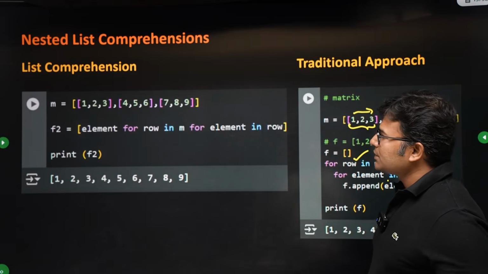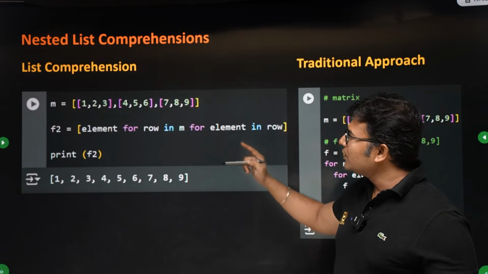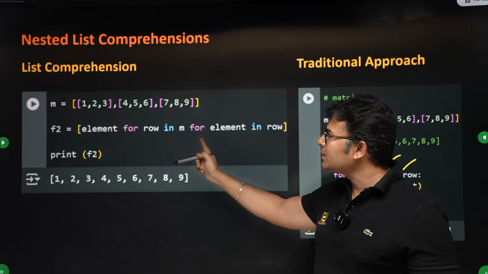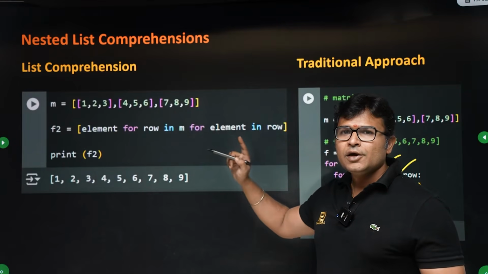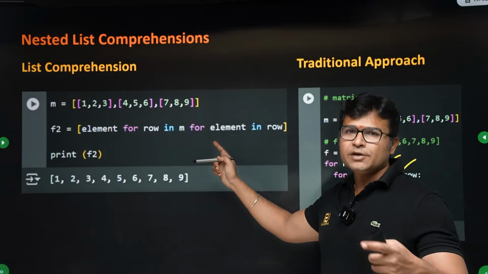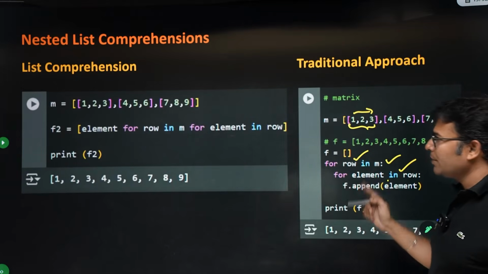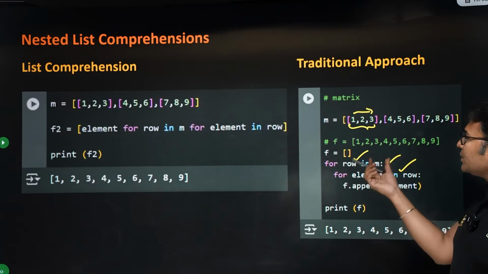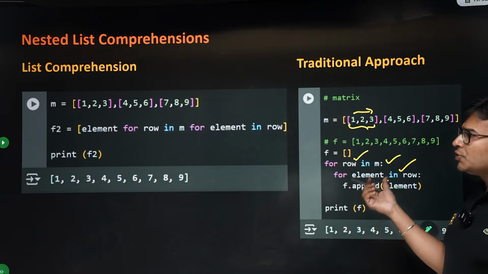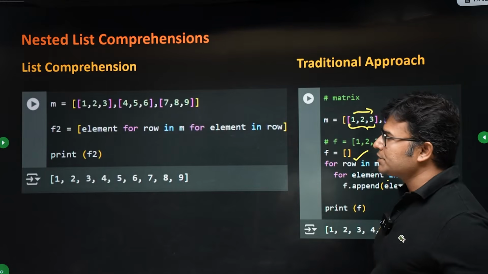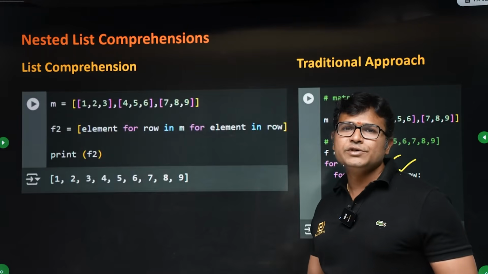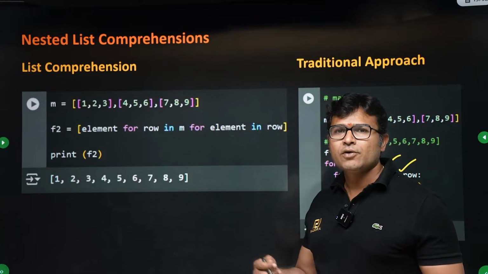But using list comprehension, you can write it in a simple way. Now the question is, is this difficult? If it is difficult, don't use it in your programming. It is not compulsory to use comprehension in your programming unless they ask you in the interview. Stick to the traditional method if it is very difficult for you to write the comprehension. The traditional method is straightforward and easy to understand. This is a little bit difficult to understand, but in the interviews they will ask such questions, right? So don't use it in your practice, but in interviews you have to answer this.